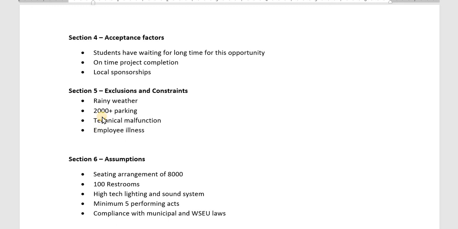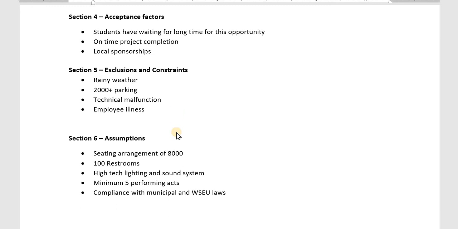That will be rainy weather, 2000 plus car parking, any technical malfunction in the light or sound system, and any employee illness. The last section is assumptions, which will be a seating arrangement of 8,000 people, approximately 100 restrooms, high-tech lighting and sound system, minimum 5 performing acts, and compliance with municipal and VSU laws.